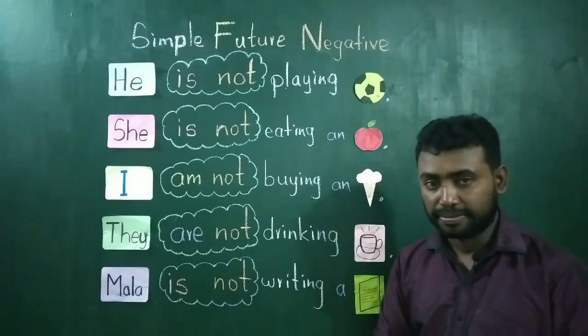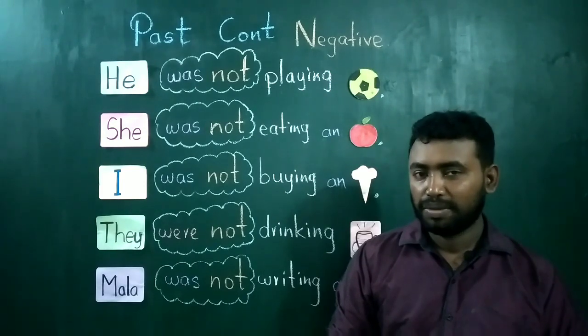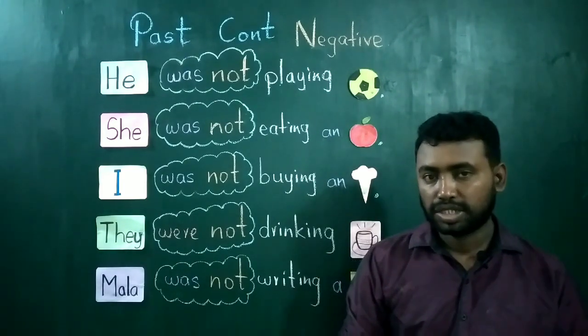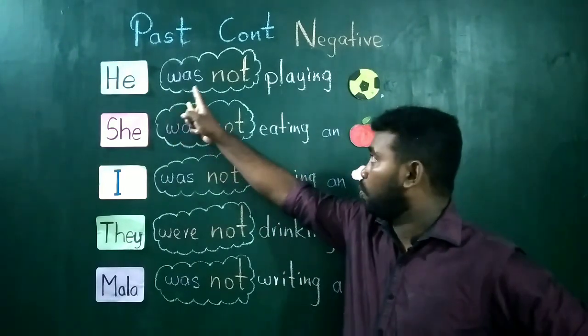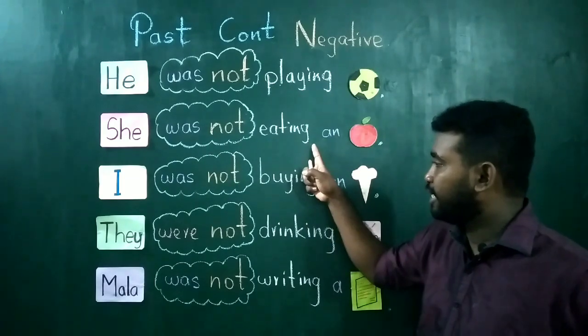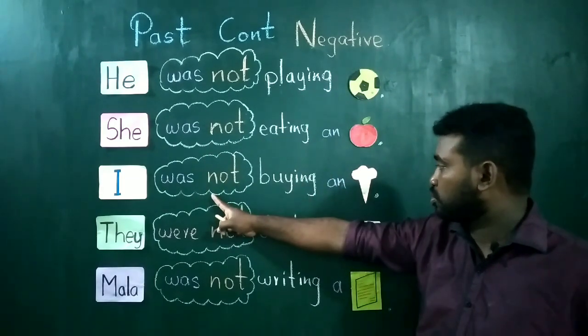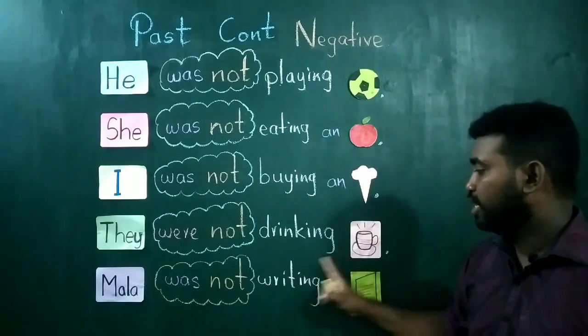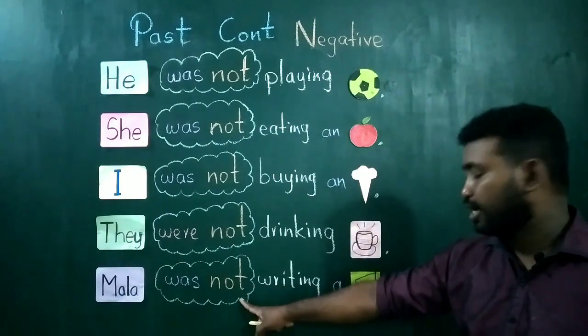So simple. Past continuous negative. Put not next to was or were. So, he was not playing football. She was not eating an apple. I was not buying an ice cream. They were not drinking coffee. Mala was not writing a letter.